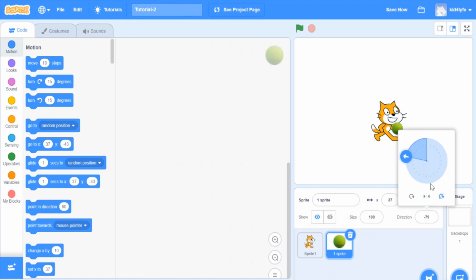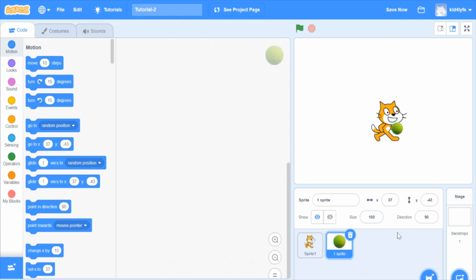Or don't rotate at all, that means no matter what the direction is, the ball won't rotate. You can either drag this arrow around to change the direction, or you can change the direction right here by typing in the number you want. There is one more method using blocks, but we'll learn that in a later video. So that's it for sprites.